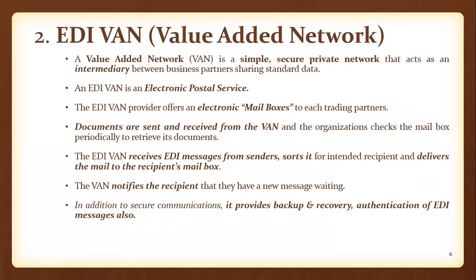So they can depend upon this third-party service called EDI VAN. This VAN will act as an intermediary between your business and your trading partners. And the second point, an EDI VAN is an electronic postal service. This is also called an electronic postal service.